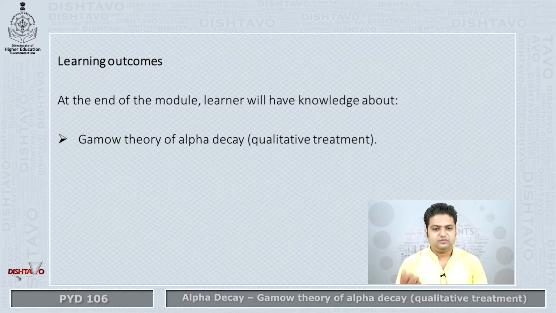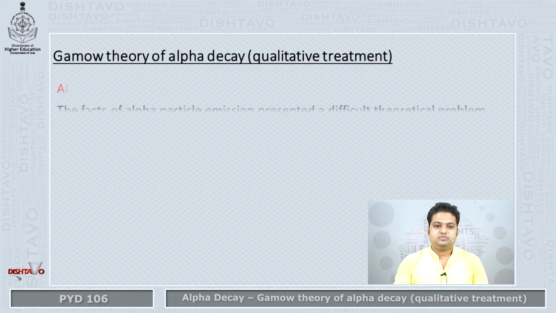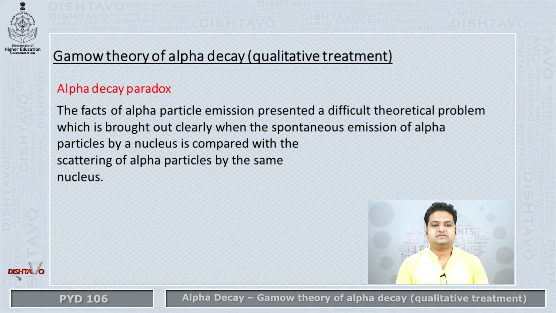Alright, and of course at the end of it you need to have a basic knowledge of Gamow's theory of alpha decay. So to begin with, we need to understand why Gamow's theory is required to understand the entire process of alpha decay, because the alpha particle emission presented a difficult theoretical problem, which is brought out clearly when the spontaneous emission of an alpha particle by a nucleus is compared with the scattering of an alpha particle by the same nucleus.